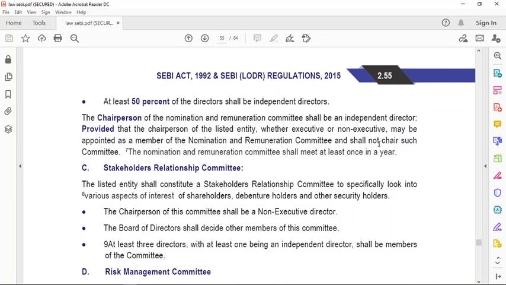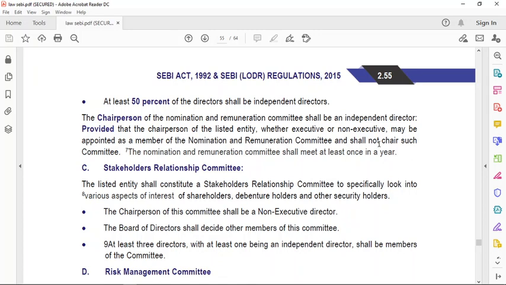The chairperson of the Nomination and Remuneration Committee shall be an independent director, provided that the chairperson of the listed entity, whether the chairperson is the executive or non-executive person, may be appointed as a member of the Nomination and Remuneration Committee and shall not chair such committee.